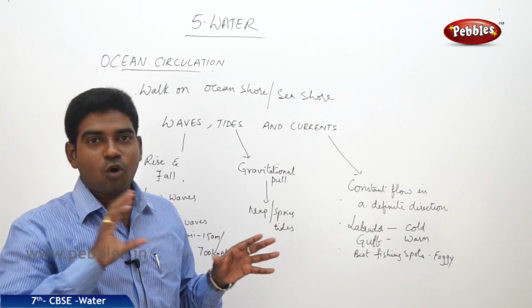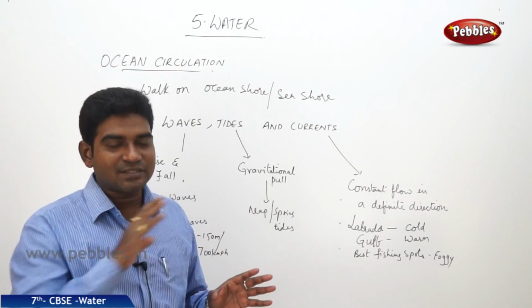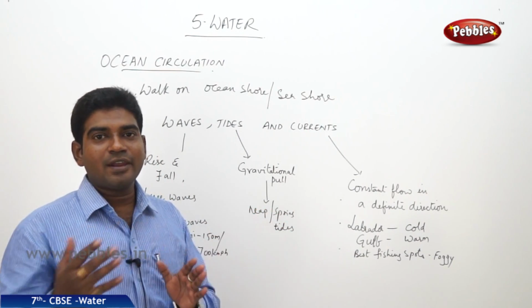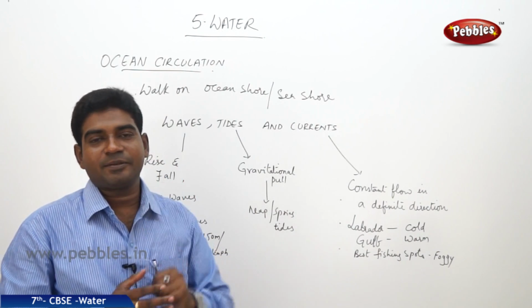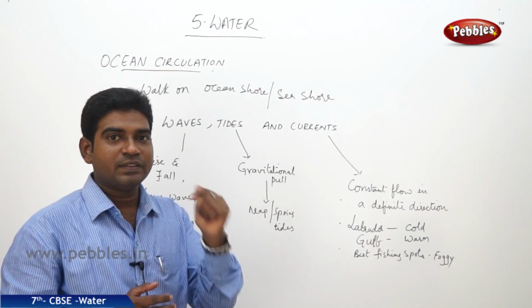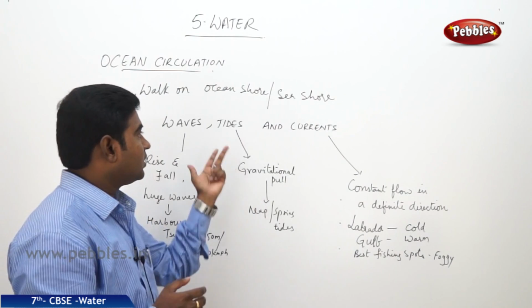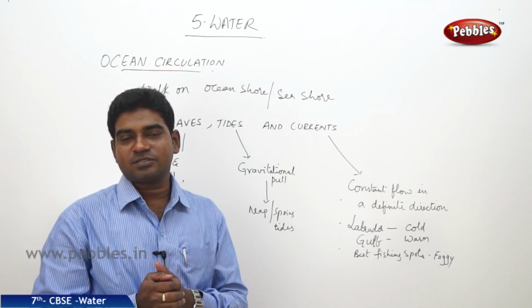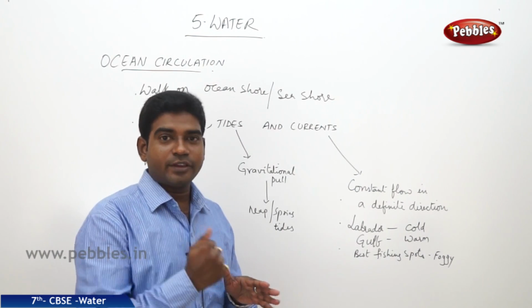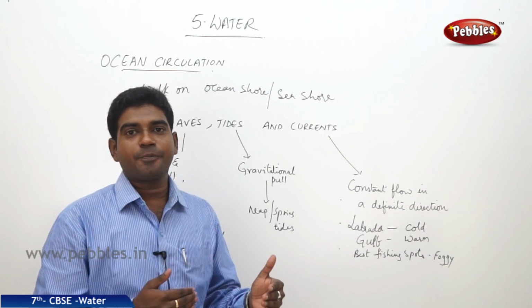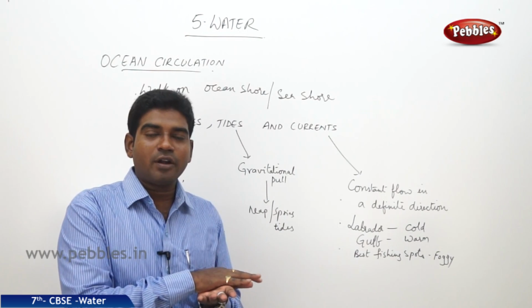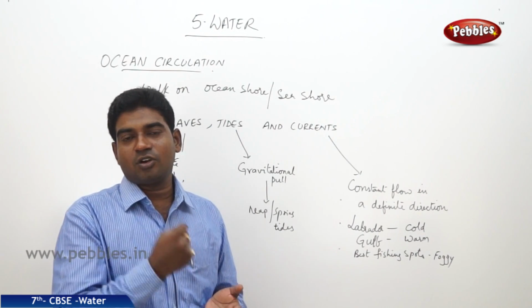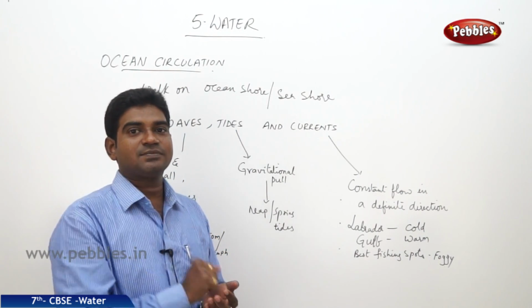So the movement of the water in the ocean or in the seas can be broadly categorized into three: the waves, the currents and the tides. When we are walking on the ocean shore or the seashore, we experience the water coming and touching our bare feet on the wet sand and leaving us.